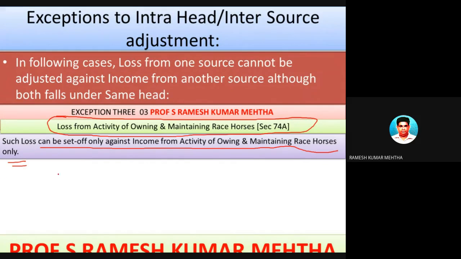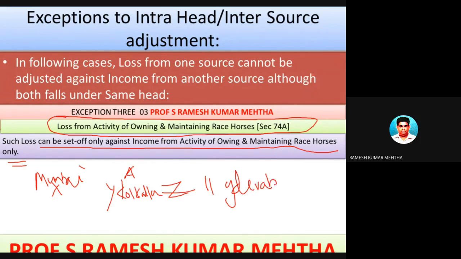Hope you have understood. For example, Mr. A is there. He has X, Y, Z. These are the places: Mumbai, Kolkata, and Hyderabad. And here he has a business of owning and maintaining of horse races.